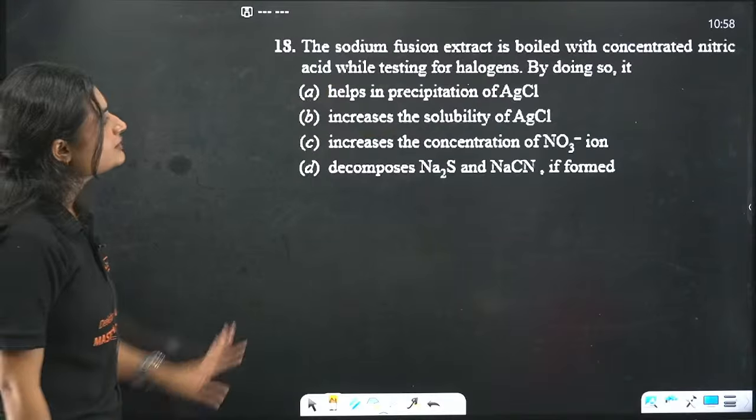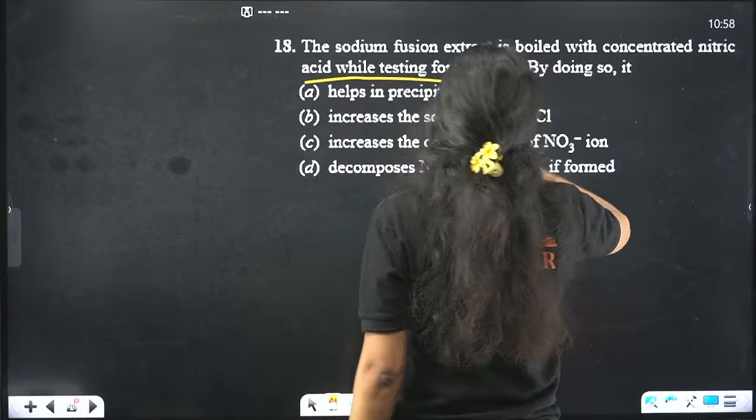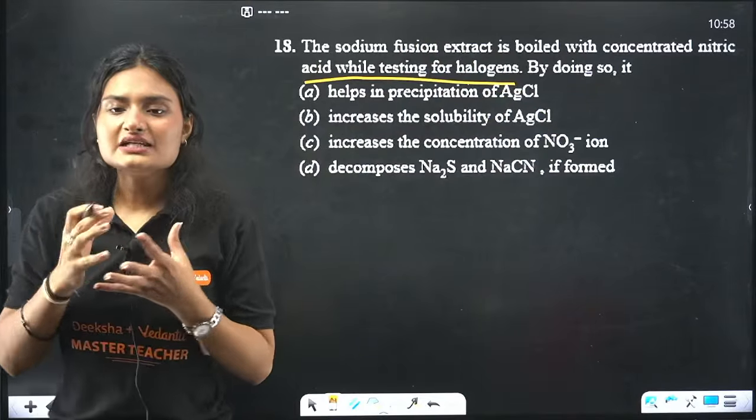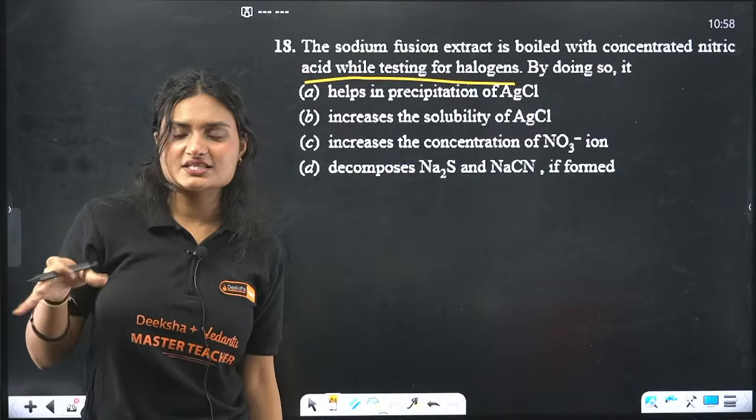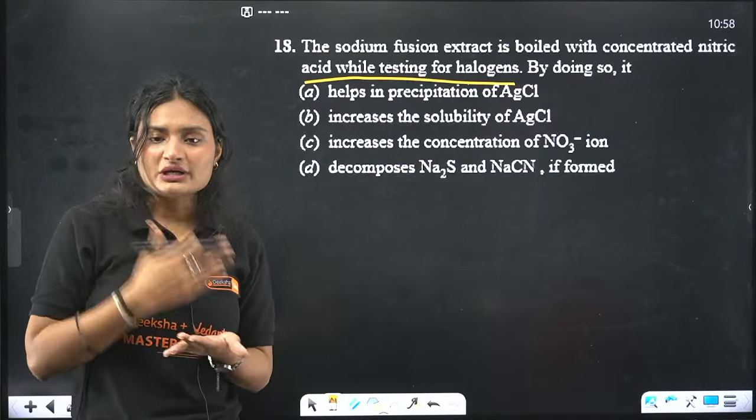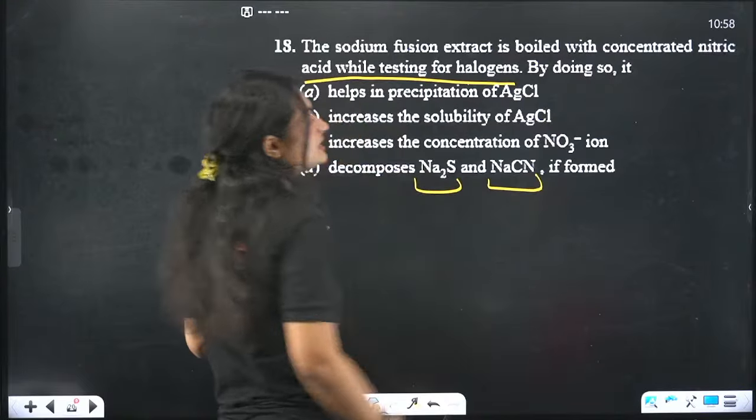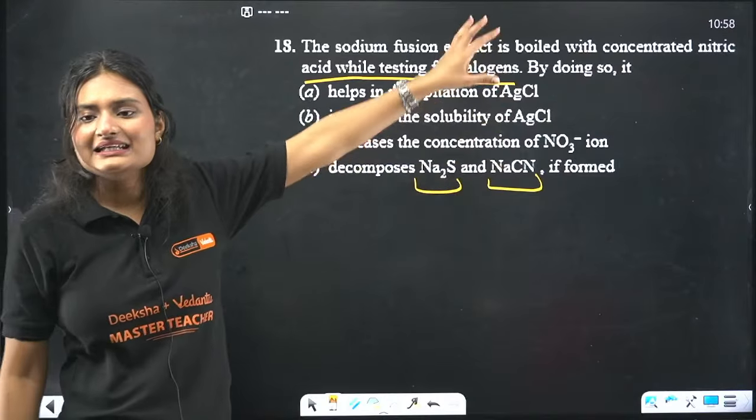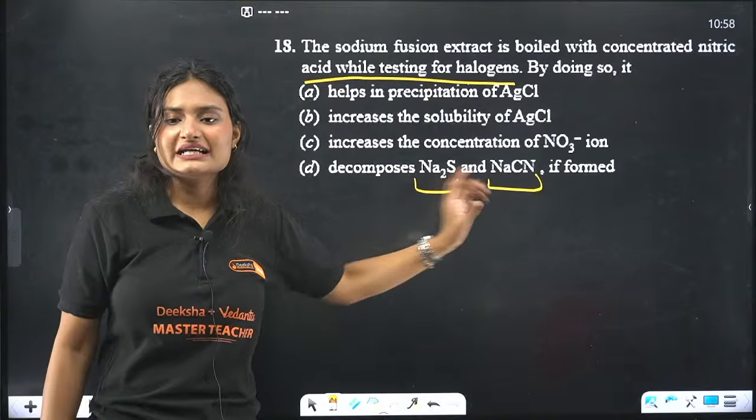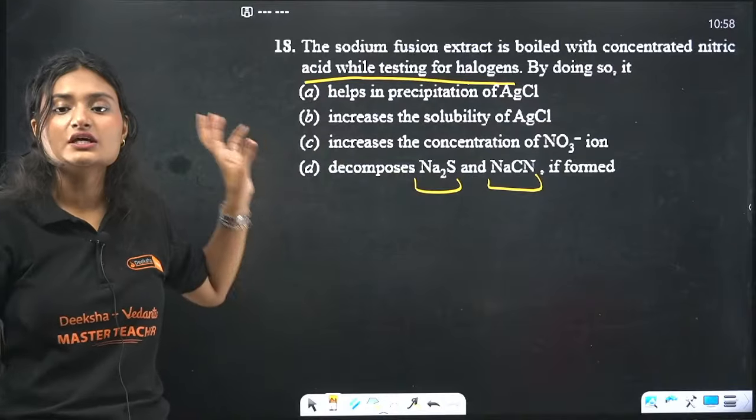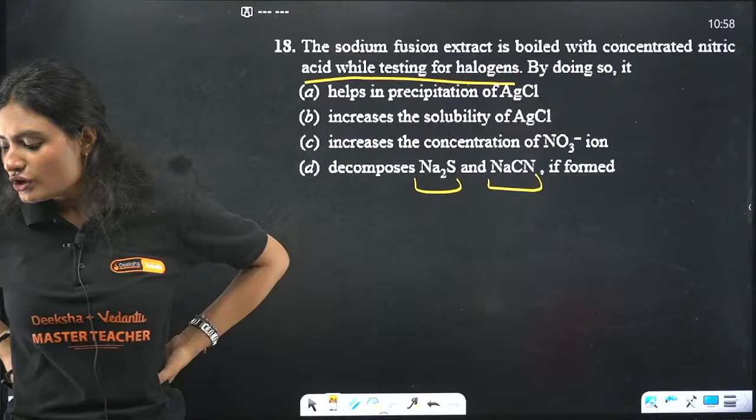Okay, next question. The sodium fusion extract again is boiled with concentrated nitric acid while testing for halogens. By doing so, what do we do? So when we make that sodium fusion extract, right? We boil it with concentrated nitric acid. What is the purpose of that? Because while boiling with concentrated nitric acid, if there is any sodium sulfide or sodium cyanide present, we decompose that. If sodium sulfide or sodium cyanide is present, to eliminate them we heat it with concentrated nitric acid. Okay, that is the only reason.